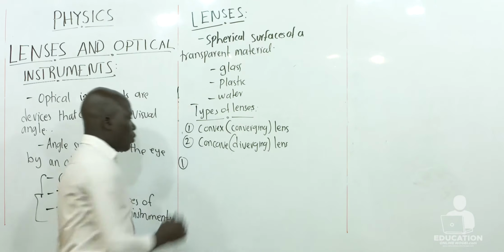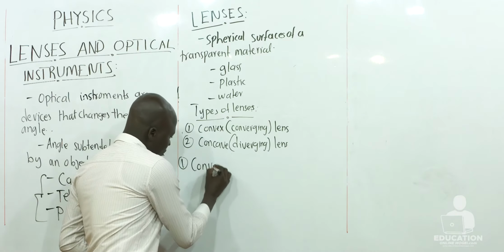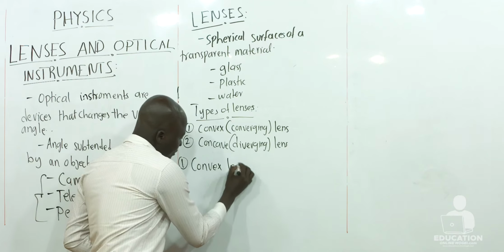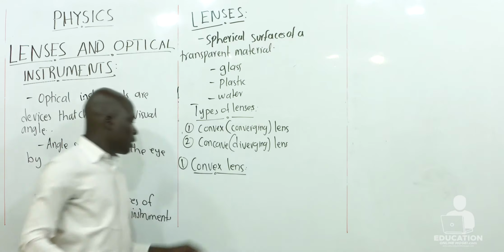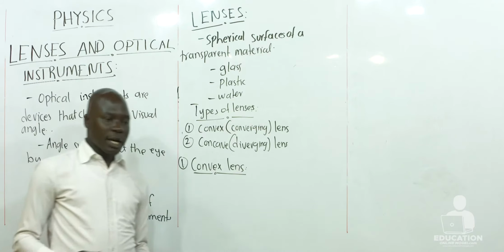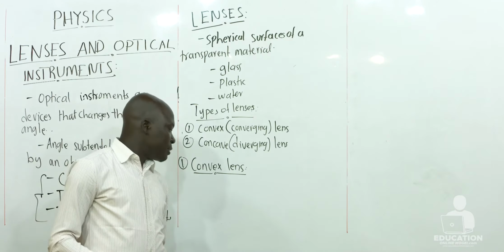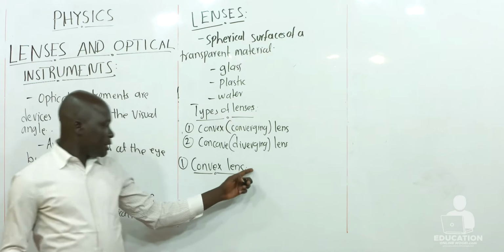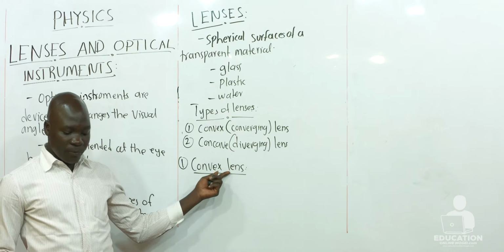So one, we are starting with convex lens. Dear learners, what is a converging lens or a convex lens?